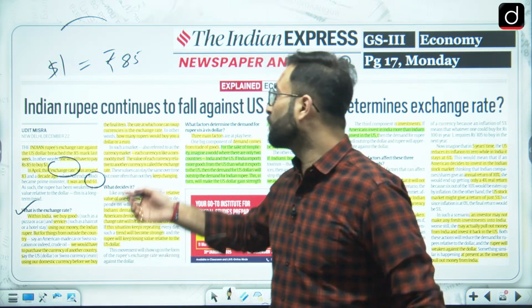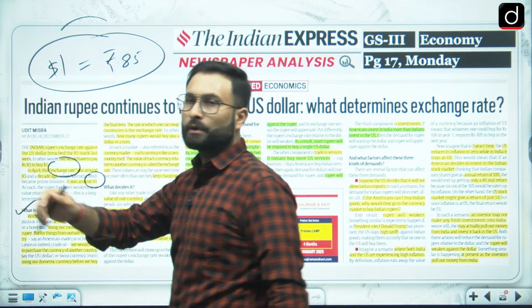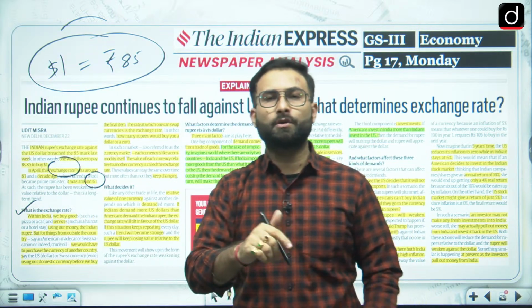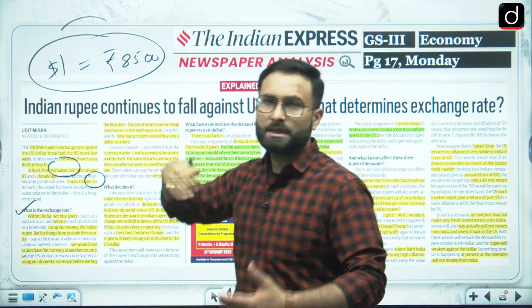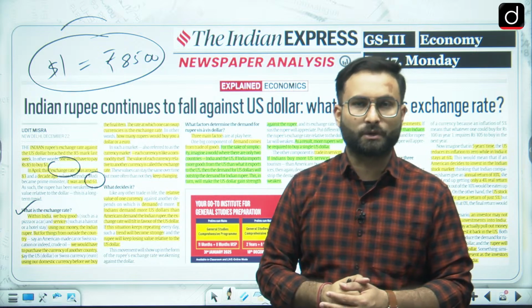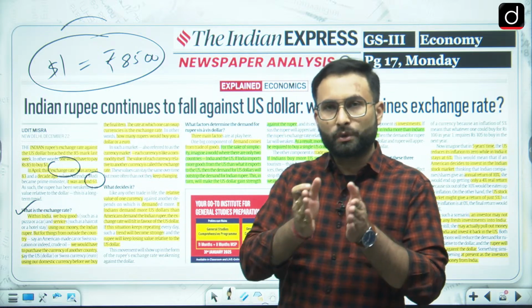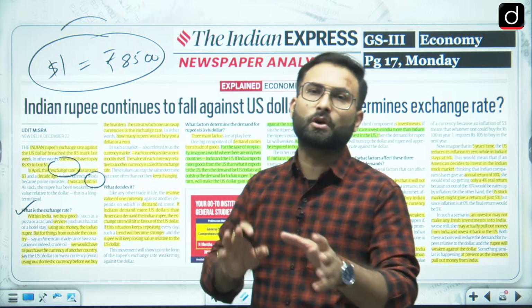With your rupees you have to go and purchase US dollars. So you have to give 85 rupees for $1, and if you need, let's say, $100, you will give 8500 rupees, and then you will get $100, out of which you will pay for the toothpaste. So the rate at which you convert your rupee into dollar or dollar into rupee is called the exchange rate.